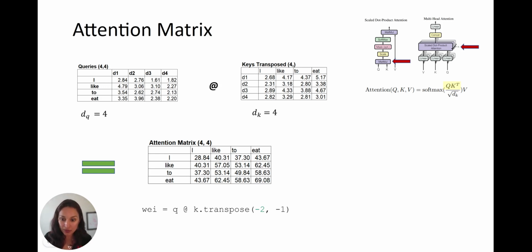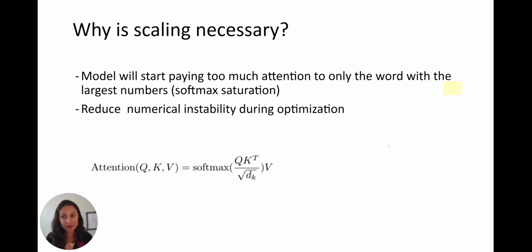Here's the code: Q, matrix multiplication, K transpose, and that's just messing around with the dimensions a little bit. And so here we are, at this first matrix multiplication, in the scaled dot product attention part of the diagram. Okay, hope you're still with me. Now we're on the next step.